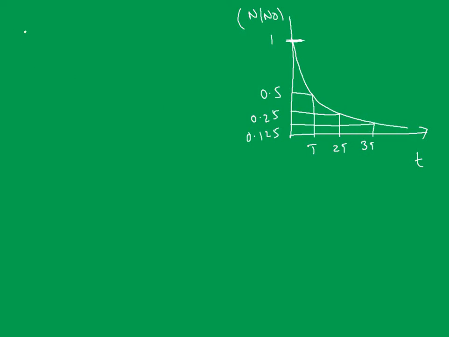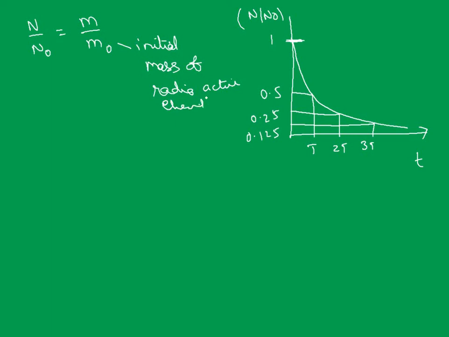And remember, this ratio N by N naught will be equal to m by m naught. Sir, what do you mean by this m by m naught? Where m naught is the initial mass of the radioactive element, and m is the mass of the radioactive element after the decay time t.